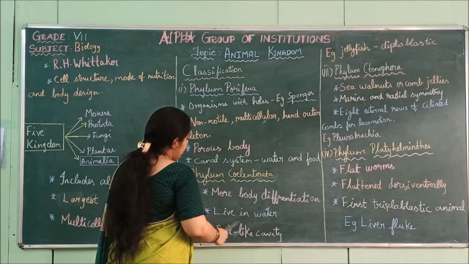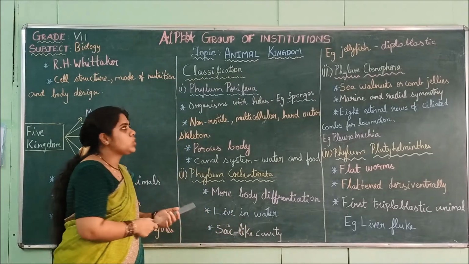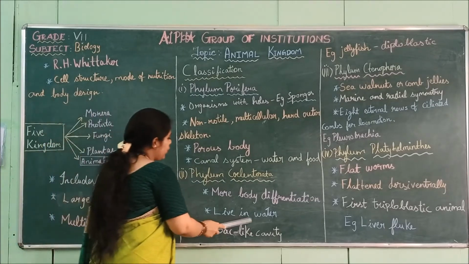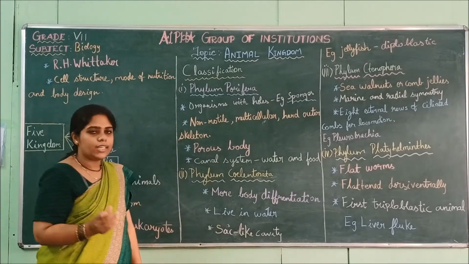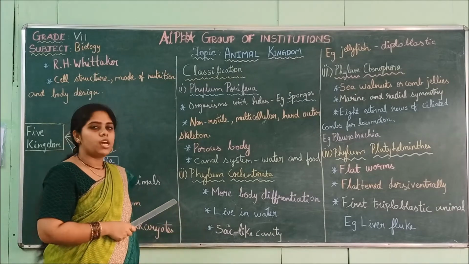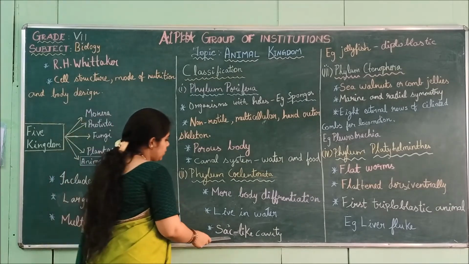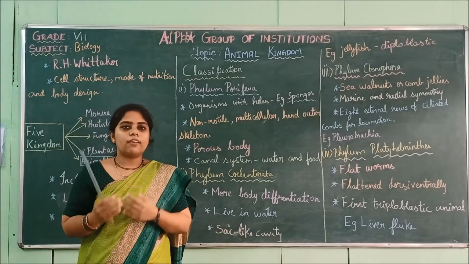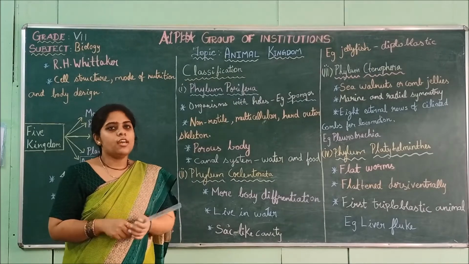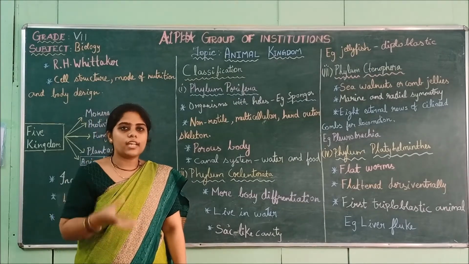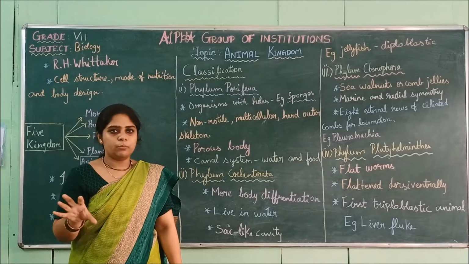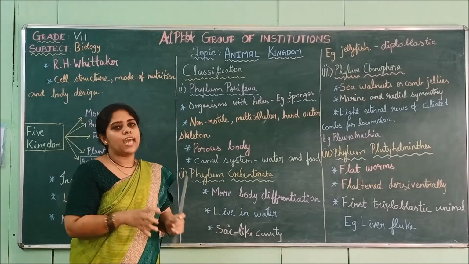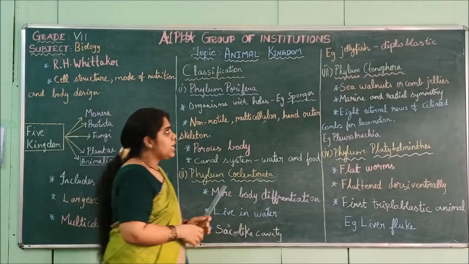Then they live in water. Phylum Coelenterata lives in water, that is, they are aquatic. Aquatic animals come under Coelenterata. Next is the sac-like cavity. A sac-like cavity is present inside its body. It may be for digestion or other metabolic processes of an organ system.